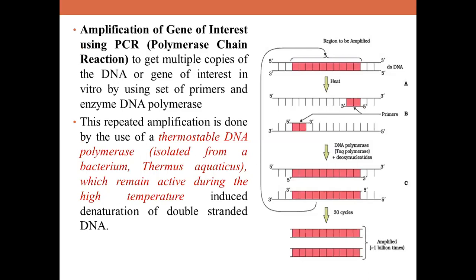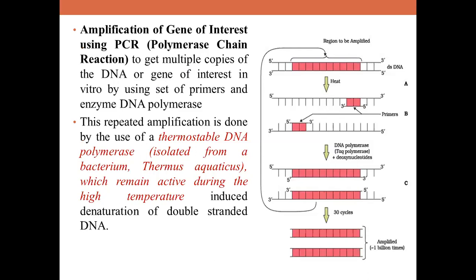Once you take out your gene of interest, the next step would be amplification of that gene. So what is amplification, children? Amplification is nothing but making multiple copies of the desired gene or gene of interest. An in vitro method is followed here, and that in vitro method is called PCR, that is polymerase chain reaction. This is a technique which was developed by Kary Mullis in the year 1985. Just remember, polymerase chain reaction is nothing but making copies of the gene of interest by using certain requirements.